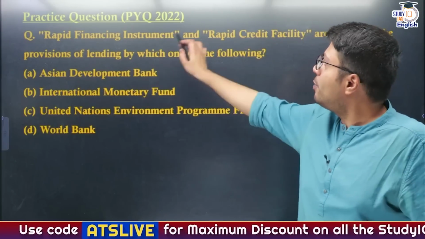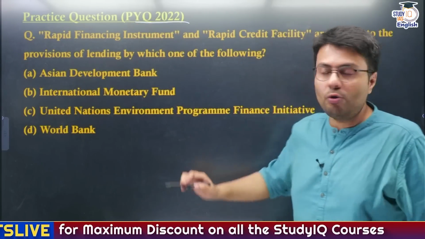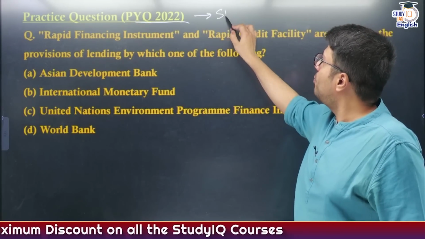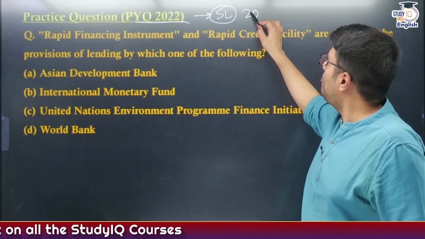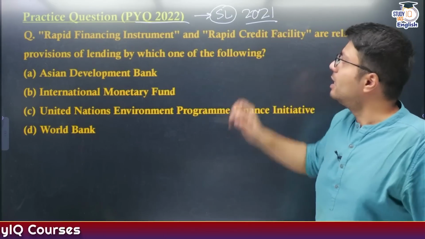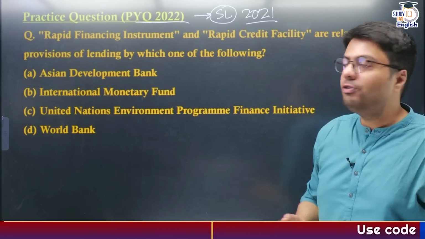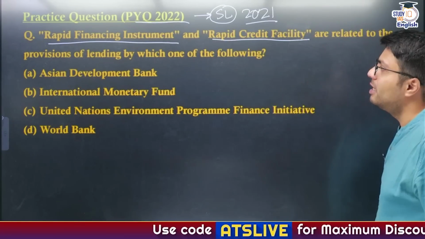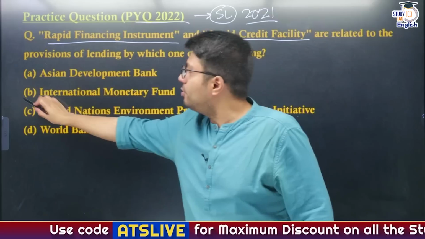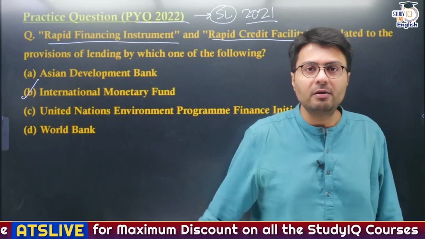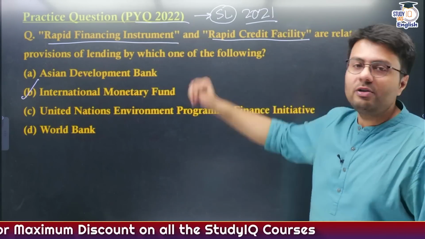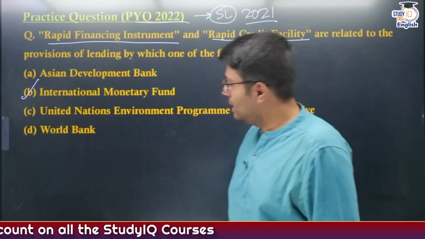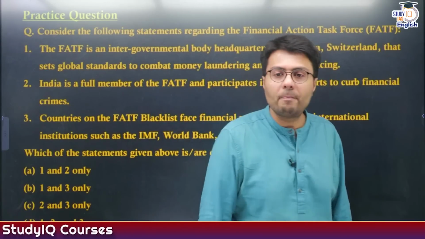Now let's see why this question appeared in 2022. I told you Sri Lanka sought loans from IMF to deal with its balance of payment crisis in 2021, and these loans were extended by IMF to Sri Lanka under the rapid financing instrument and rapid credit facility. So these are related obviously to the International Monetary Fund, right? So this is why I was telling you important multilateral organizations are so important.